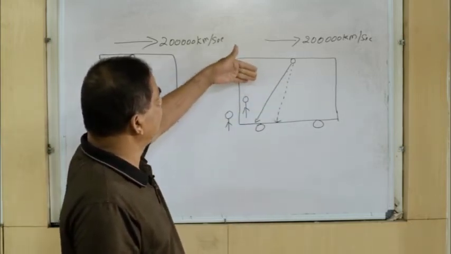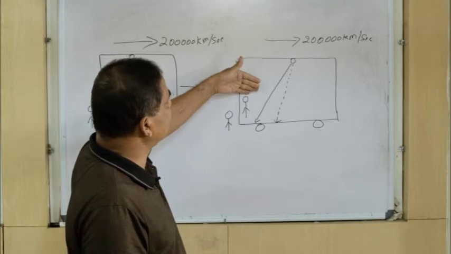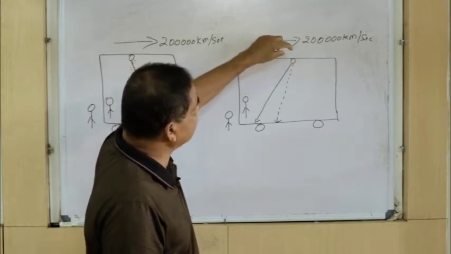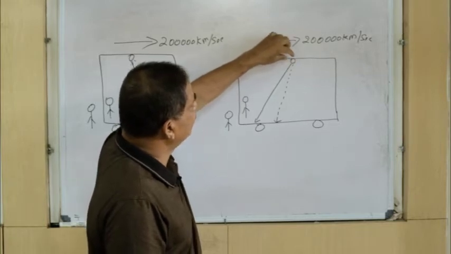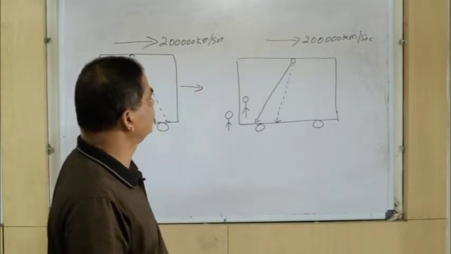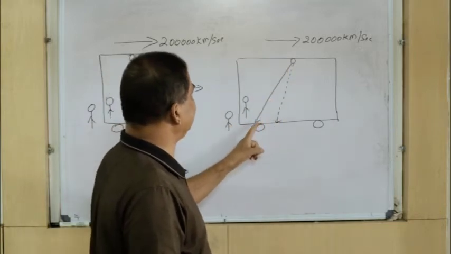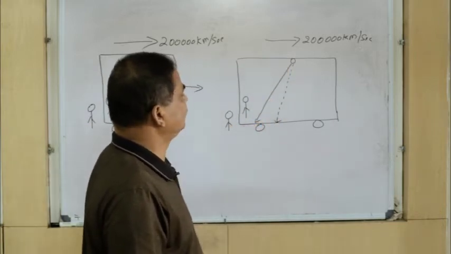Here, suppose the inside observer observes a ray of light that is emitted from the same origin of light and that is propagating in an obliquely backward direction like this. What happens?